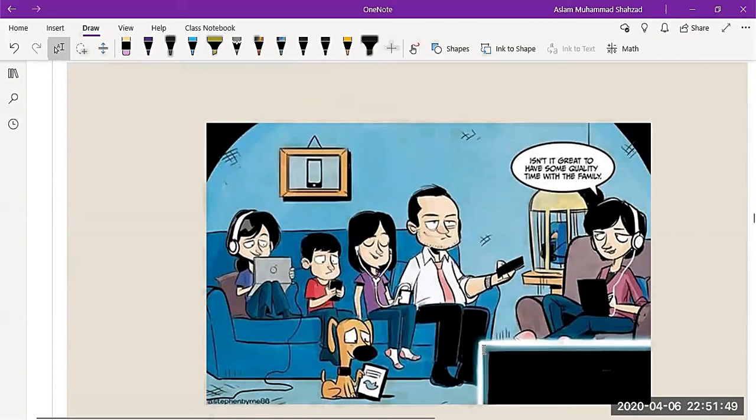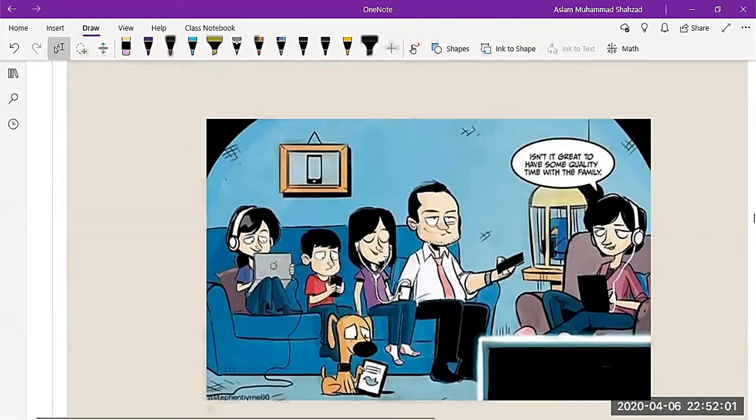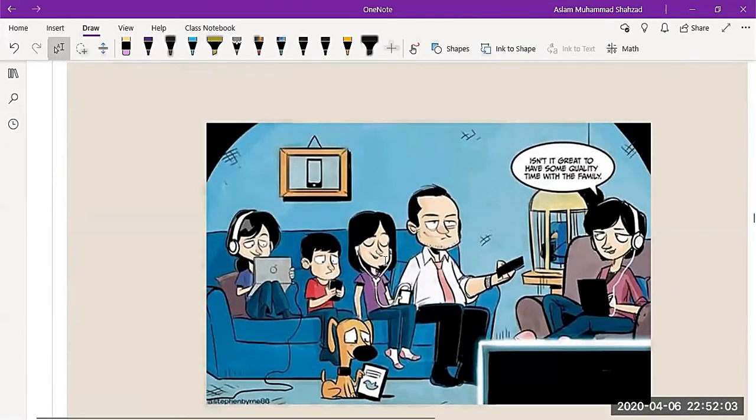First of all, you need to understand that addiction can be of different kinds. For example, if you take a look at this picture, there is no drug here. But you find everybody has devices. They are addicted, but the addiction is known as mobile addiction, or internet addiction.